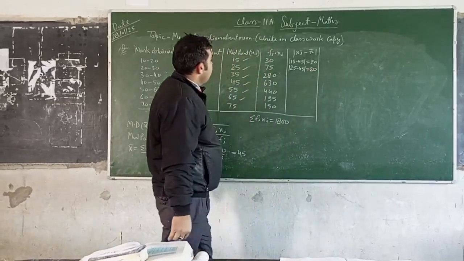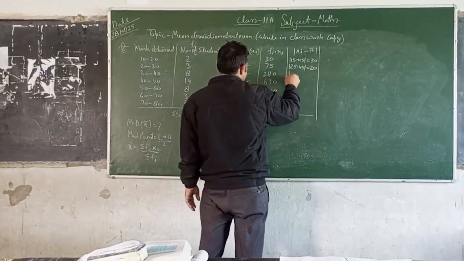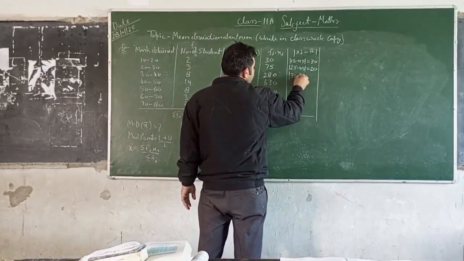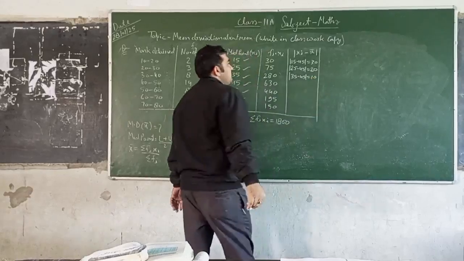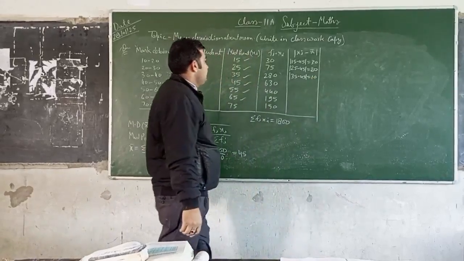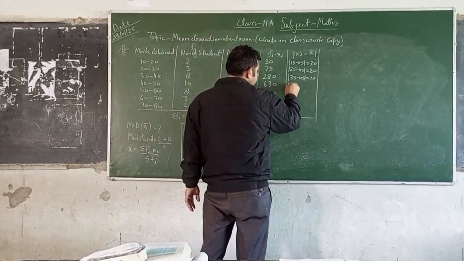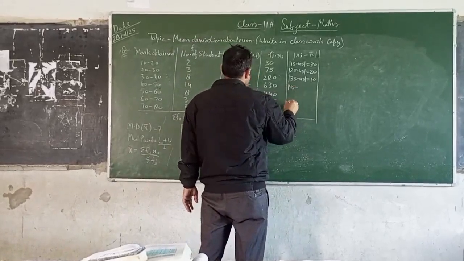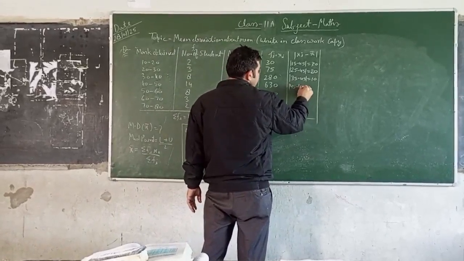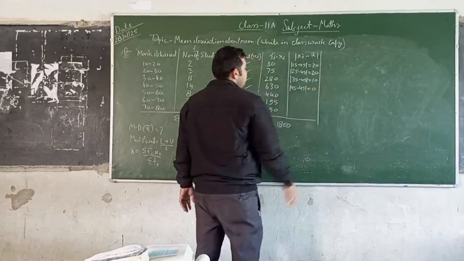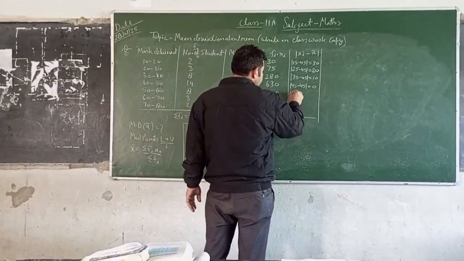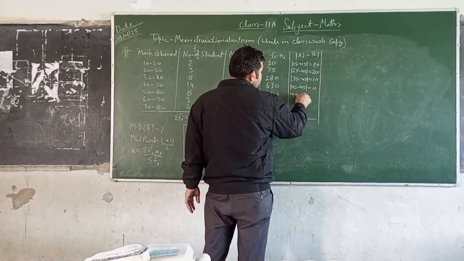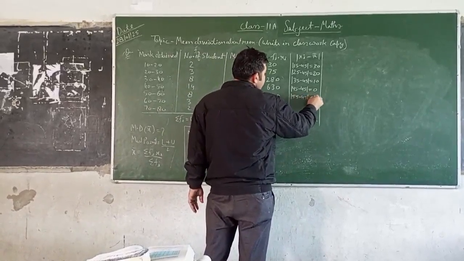Again mod of 35 minus 45, difference is 10. Okay. Now mod of 45 minus 45, that is answer 0. Mod of 55 minus 45, and this is 10.